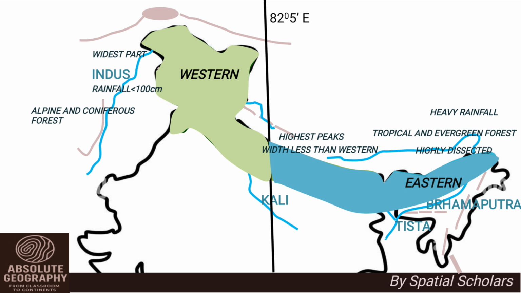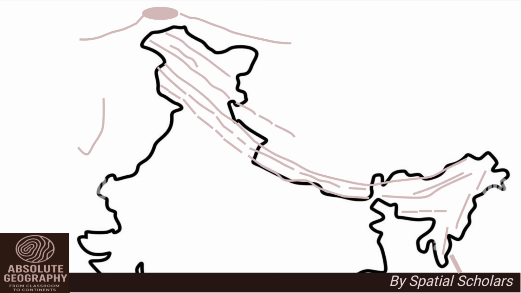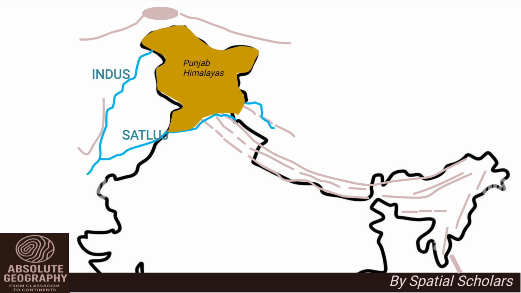Now there is another way to divide the Himalayas, and this is based on the river valleys. This division helps us to study the Himalayas in a more detailed manner. First, we have the Punjab Himalayas. They lie between the Indus and the Satluj rivers. This region includes parts of Jammu and Kashmir and Himachal Pradesh. It consists of important ranges like the Karakoram, Ladakh, Zanskar and Pir Panjal.